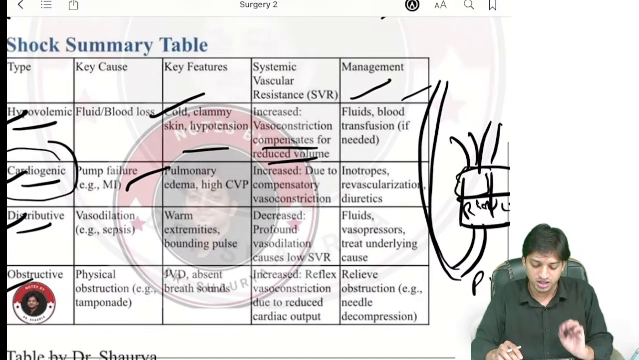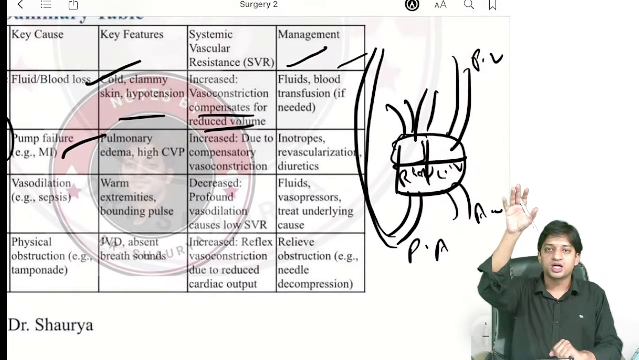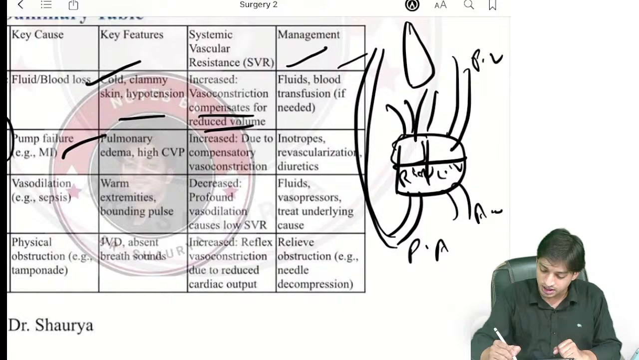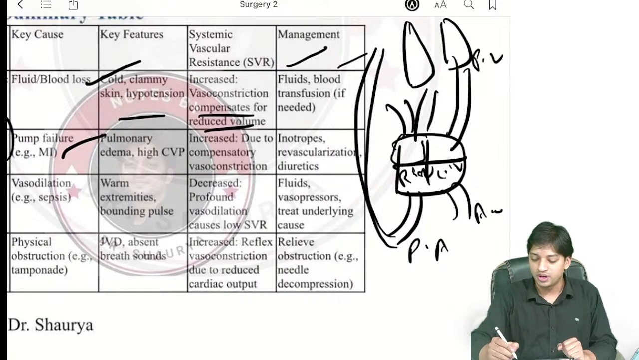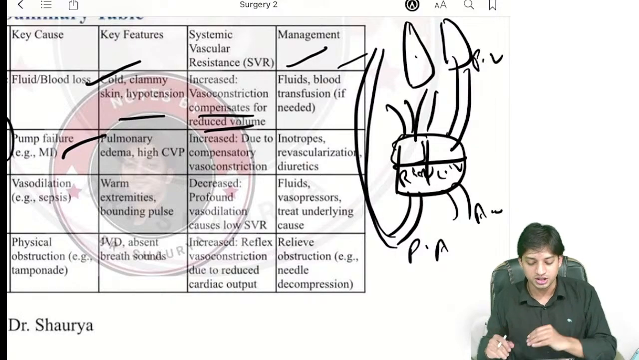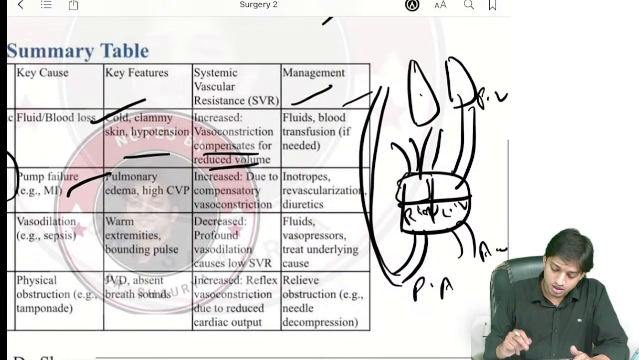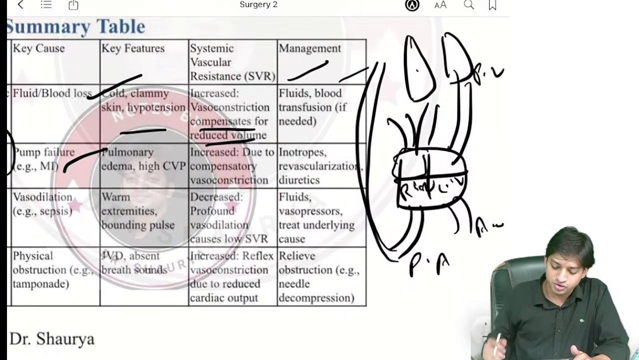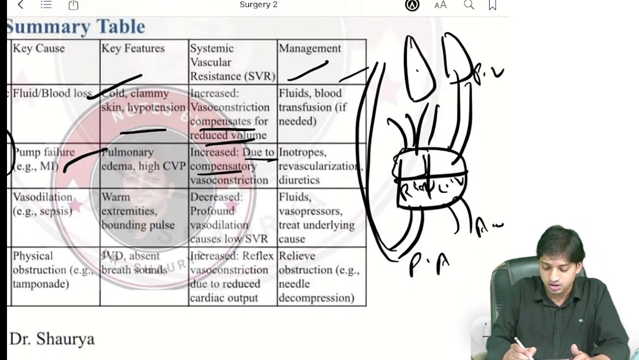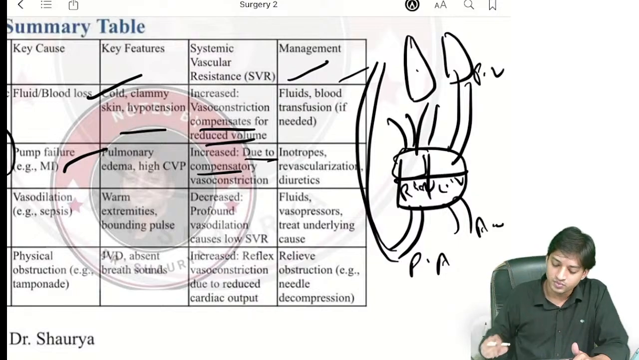Now listen to me very carefully. If there is pump failure, blood will not be coming from the lungs, or the pulmonary circuit, to the heart. So blood will be accumulating here in the pulmonary tissue. So there will be pulmonary congestion, right? Now, central venous pressure will be high. Now, what will happen to the systemic vascular resistance? Again, it will be increased. Why? Because there will be compensatory vasoconstriction.